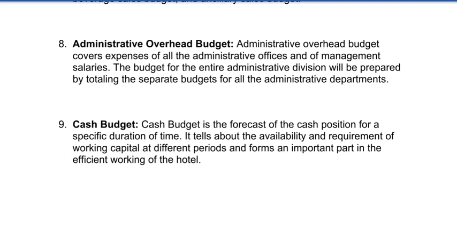And if existing hotels or properties are maintaining the zero base budget, it means that once you complete your financial year, your particular budget is completely closed, whether it's in loss or in profit. And in the new financial year, you will be starting with a figure of 0. So that will be the new start for the property.